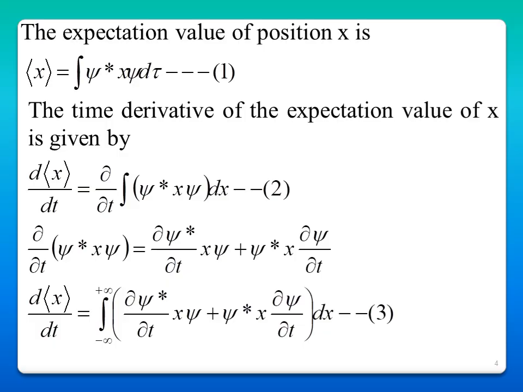If you differentiate this, we get dou psi star by dou t x psi plus psi star x dou psi by dou t. Substituting this in equation 2, we get the integral from minus infinity to plus infinity of dou psi star by dou t x psi plus psi star x dou psi by dou t, into dx.